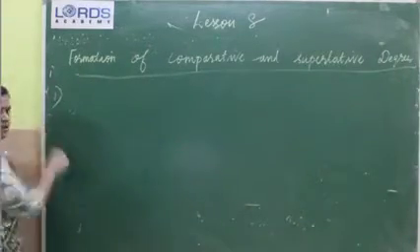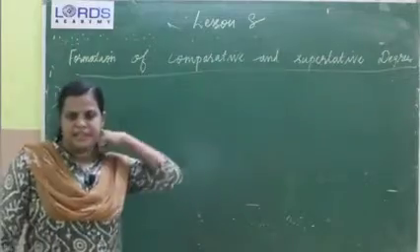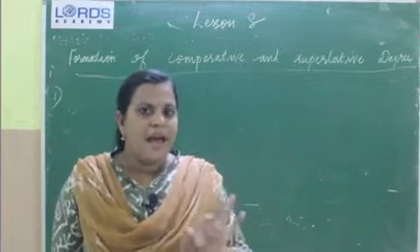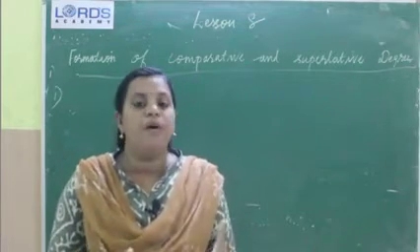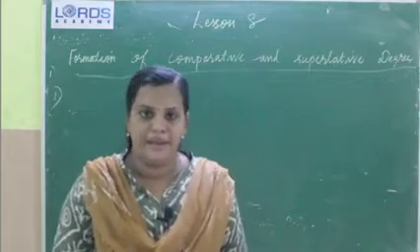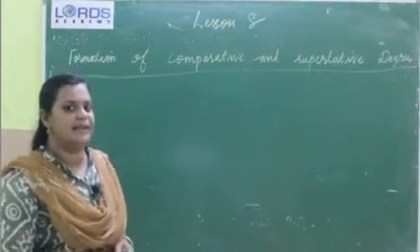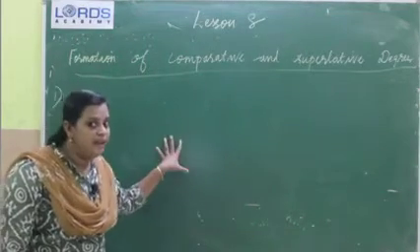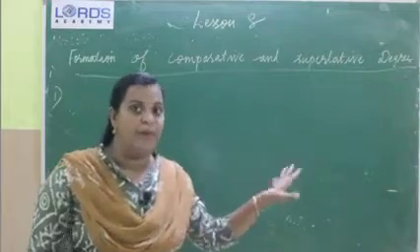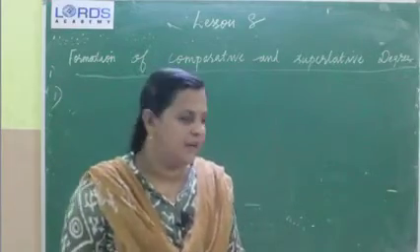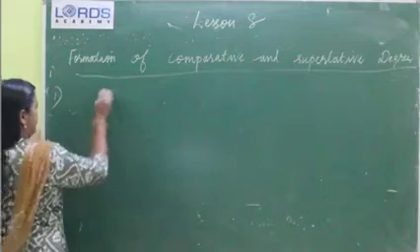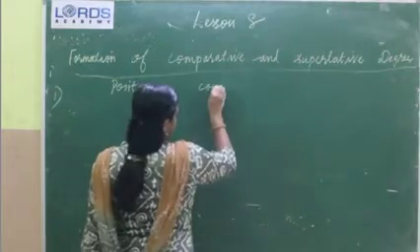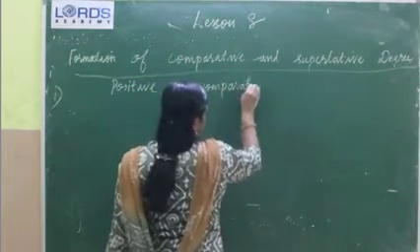Children, most adjectives form their comparative by adding er and their superlative by adding est. We can give enough examples. Positive, comparative, superlative.